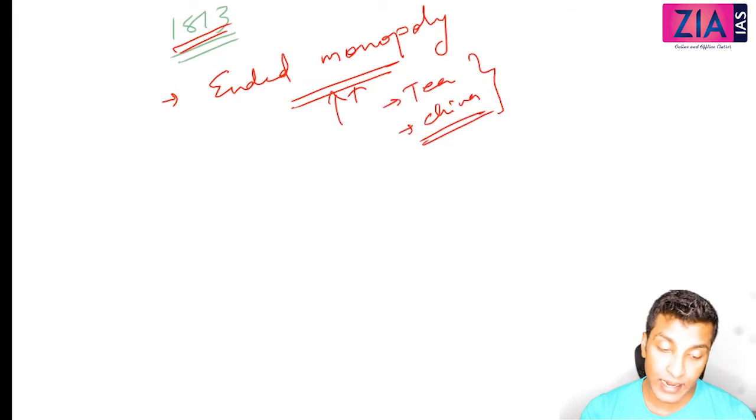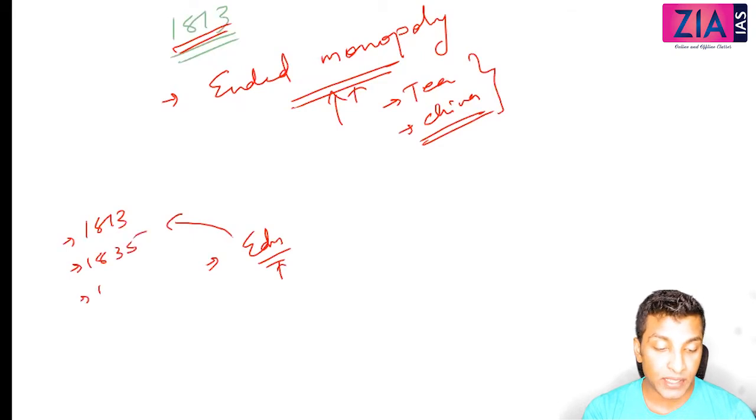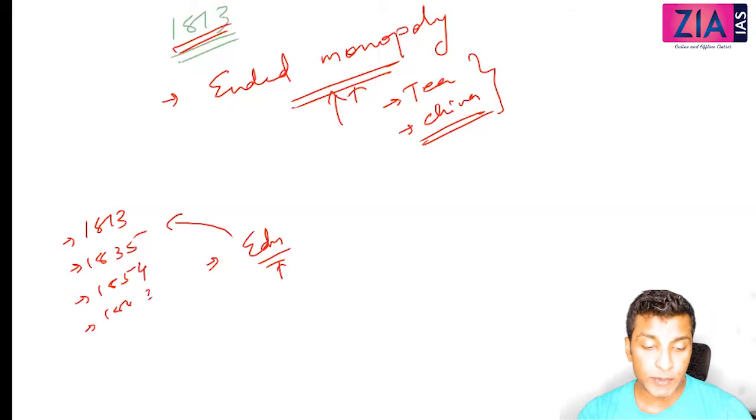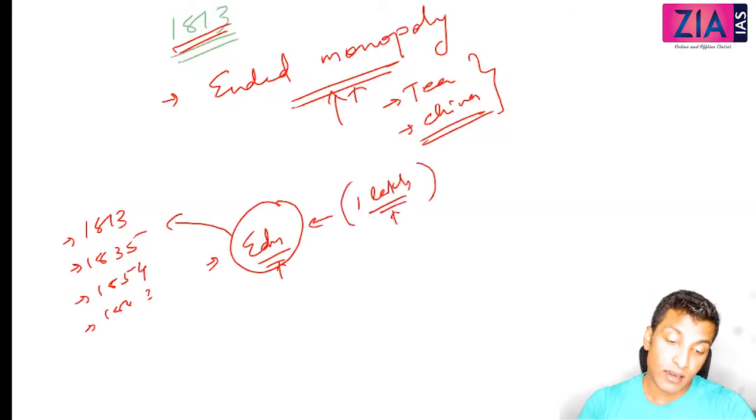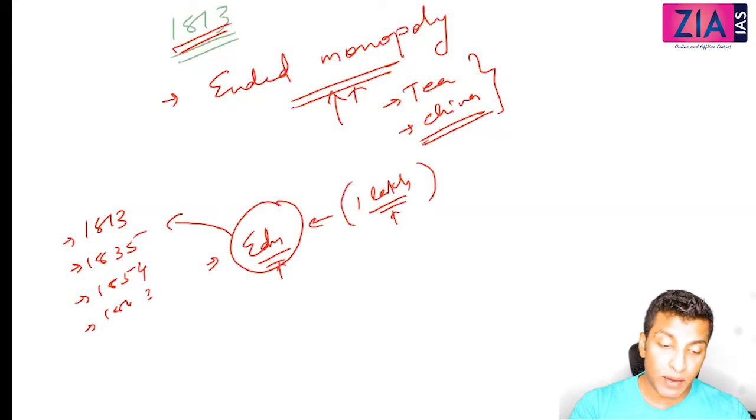The second one was related to education. They started some effort towards education. When we discuss education, there are certain milestones. This is the first one, 1813. Then you will see something in 1835, Macaulay Minute. Then in 1854, Wood's Dispatch. Then 1882, and so on. With respect to education, the company was directed to spend rupees 1 lakh for the betterment of education in those areas where they had control. So these 2 are very important.